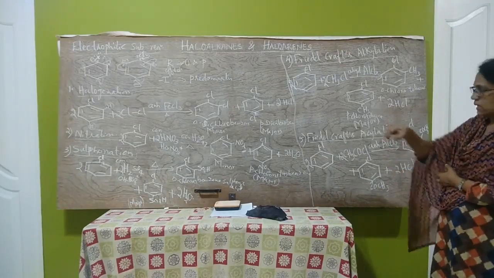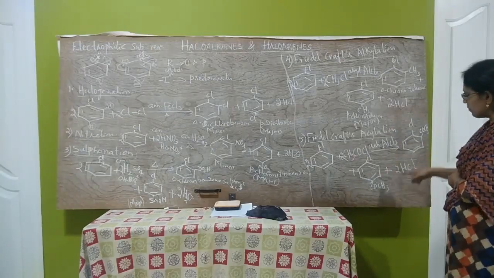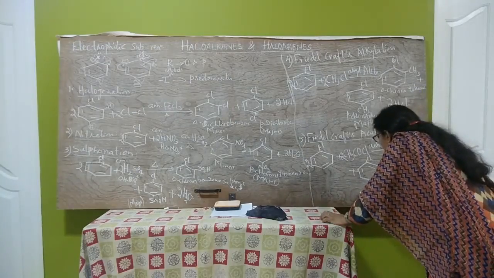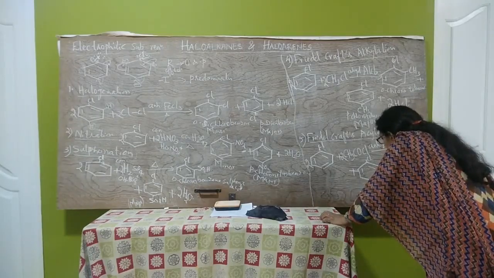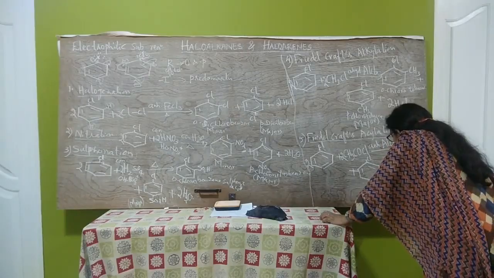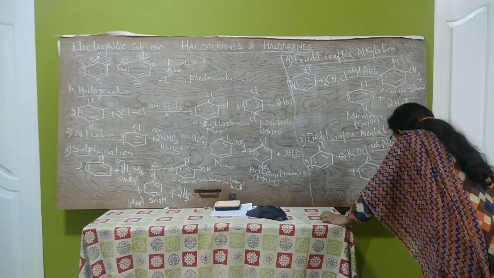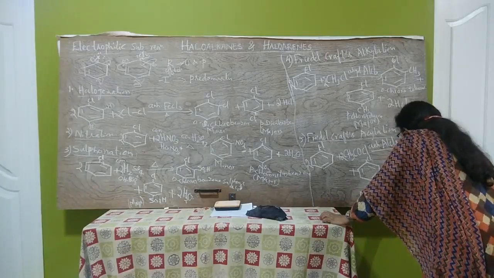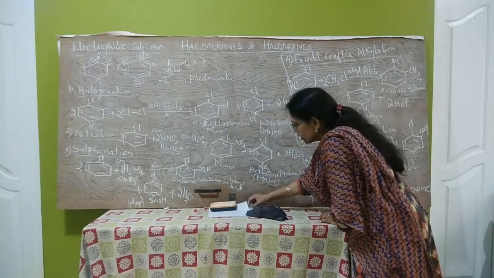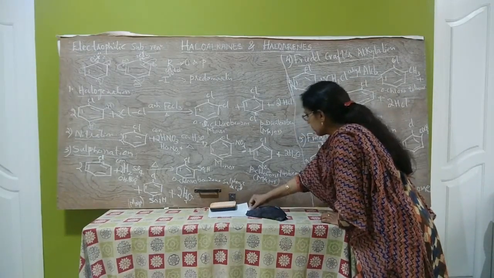Here in this, which is the major product? Parachloroacetophenone is the major product.